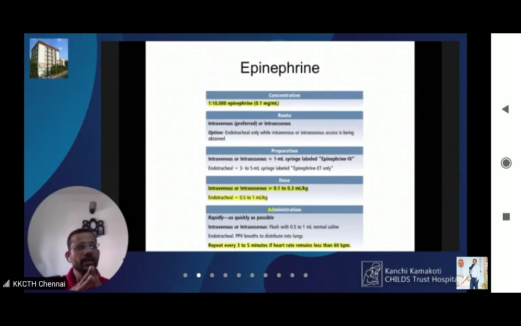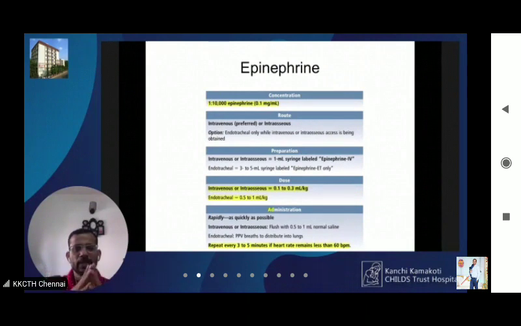The only medication which is recommended is epinephrine, 1 in 10,000. All of you know how to prepare 1 in 10,000 solution. The preferred route is intravenous, but you can choose the intraosseous route also if intravenous is not available. So you should put an emergency UVC catheter and then administer the drug through that. Always remember that you will administer the drug followed by a push of saline.